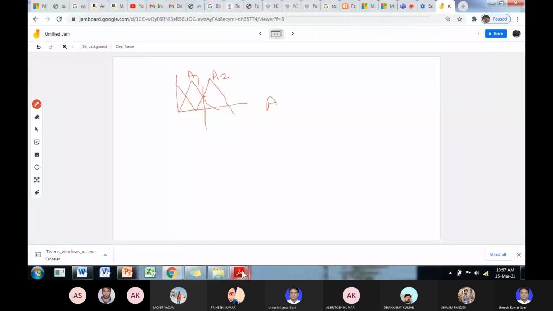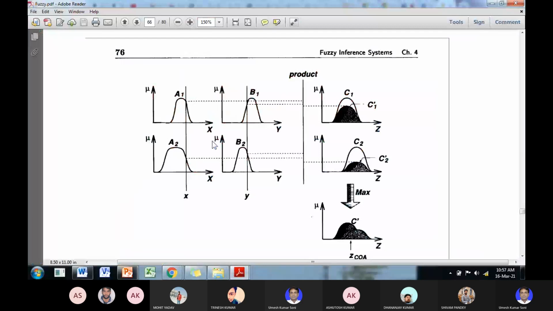So it is showing that here in A1 it is at this point, for A2 it is at this point. This is the fuzzy set A. Okay, and the input values are varying X, and here input values are varying Y.